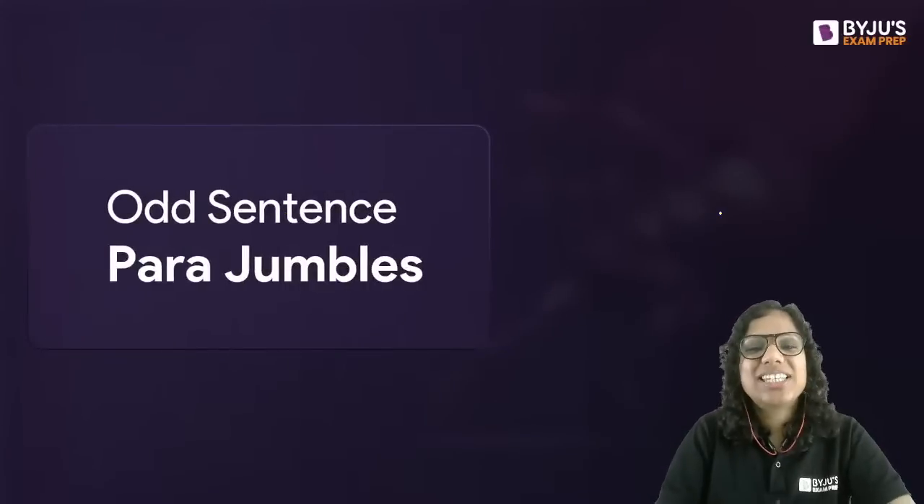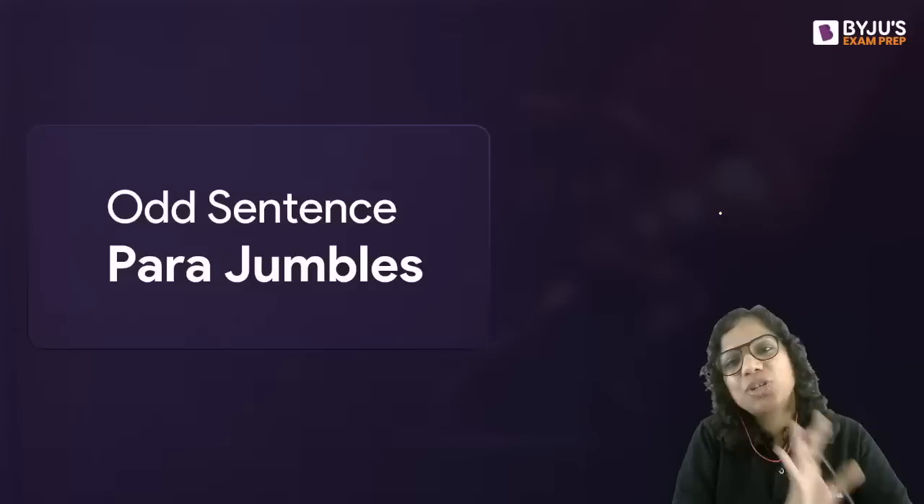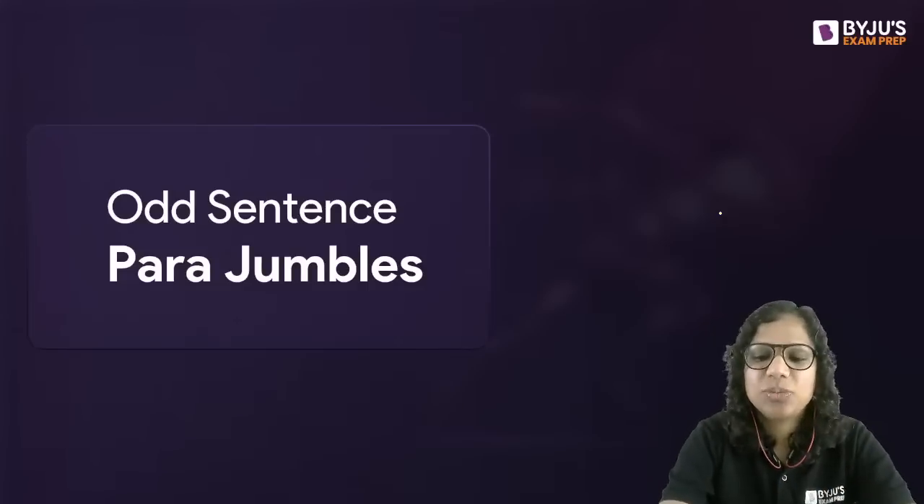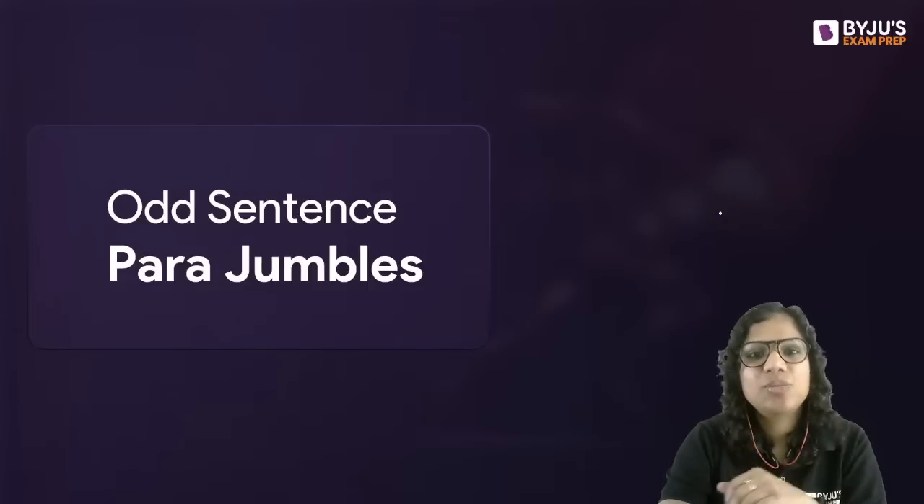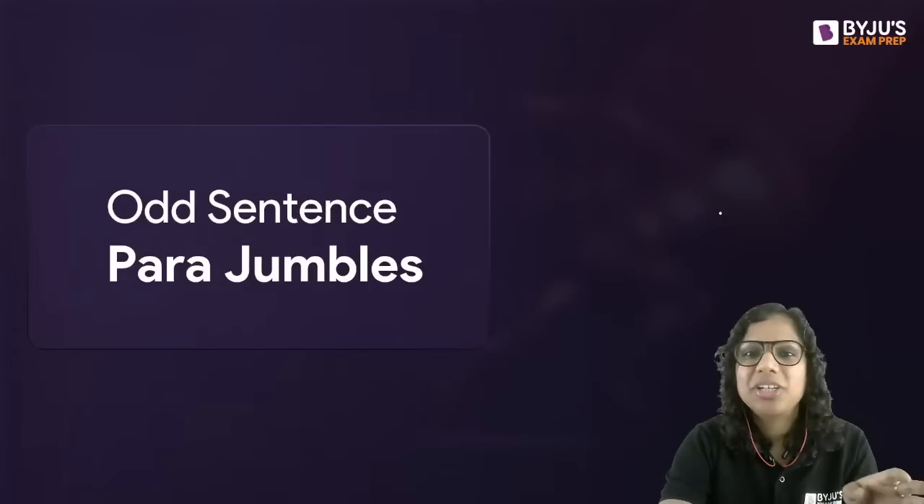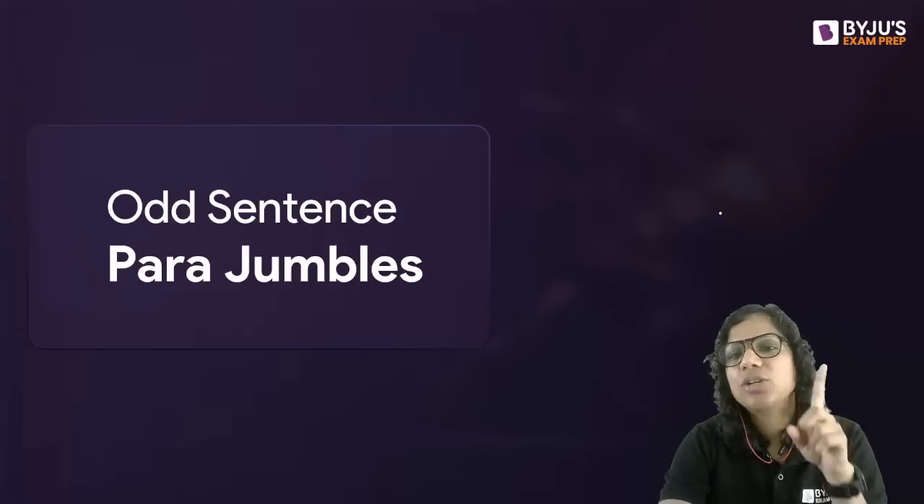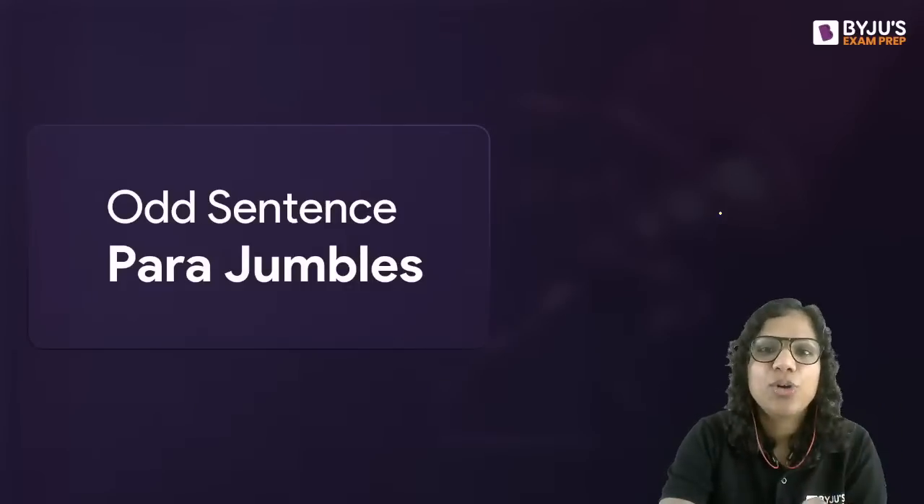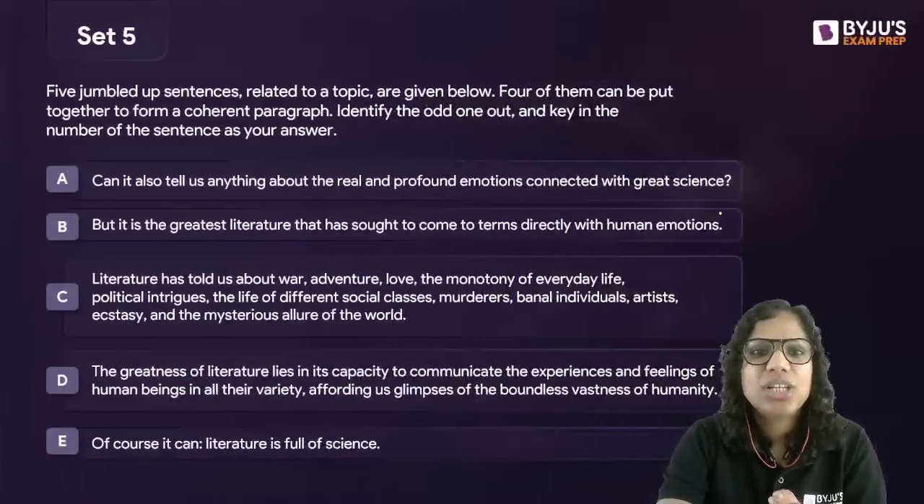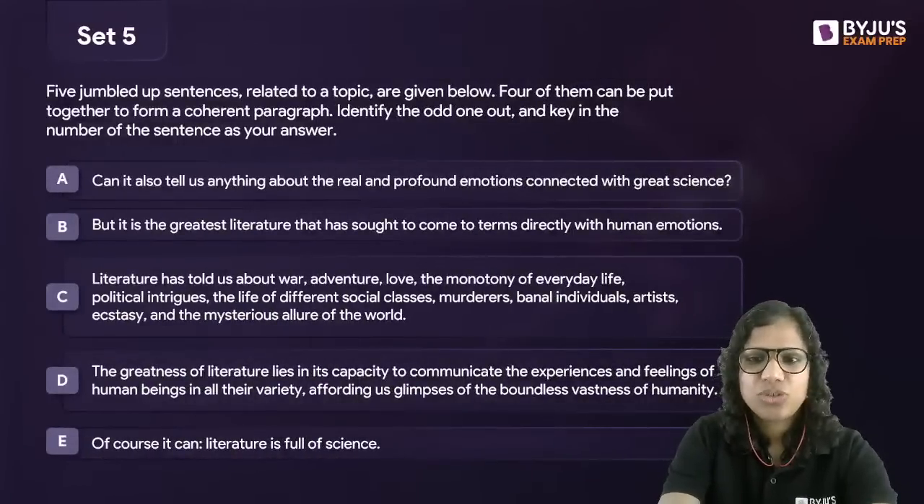Now, odd sentence parajumble questions. These were your individual 5 sentence parajumbles. Now we come to the easier part, right? Because here you do not have to form an entire sequence. You just have to find out that one sentence that does not belong, right? So let's see. This is your question here.